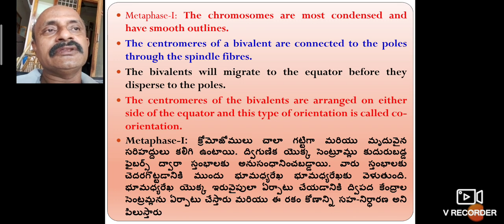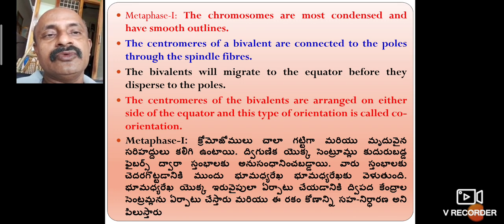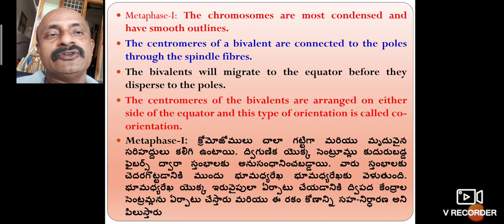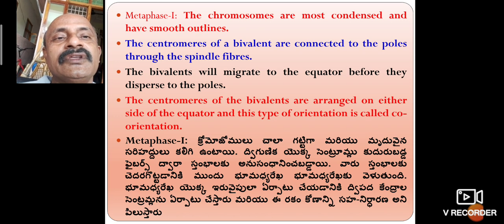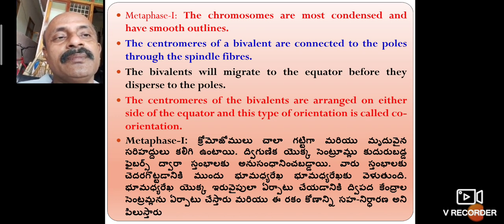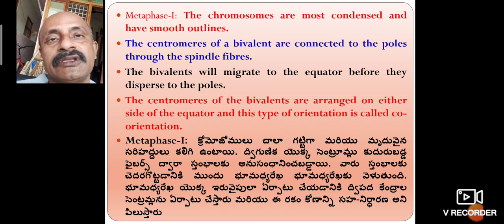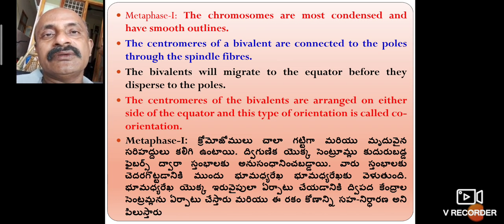The centromeres of the bivalent are arranged on either side of the equatorial zone. This type of orientation is called co-orientation, where only half the chromosome parts separate from each other.